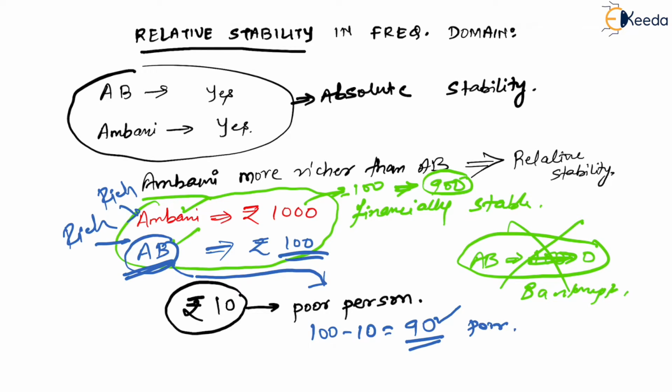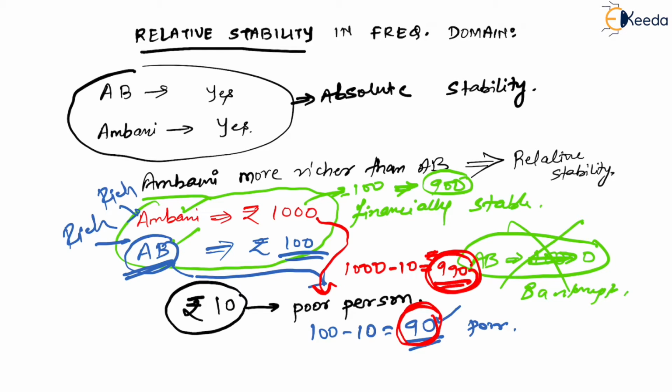Is that right? Yes. But now if we think of Mr. Ambani, if Ambani has to become a poor person, then he has a margin of 1000 minus 10, which means he has 990 rupees extra. Am I right? Which means Ambani has more margin as compared to Mr. Amitabh Bachchan.